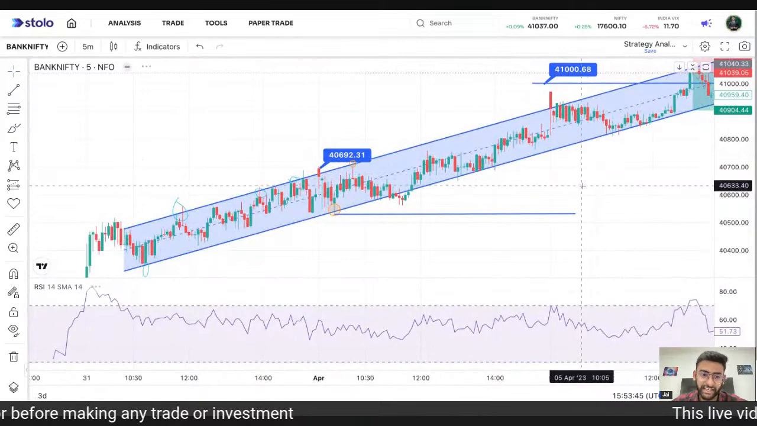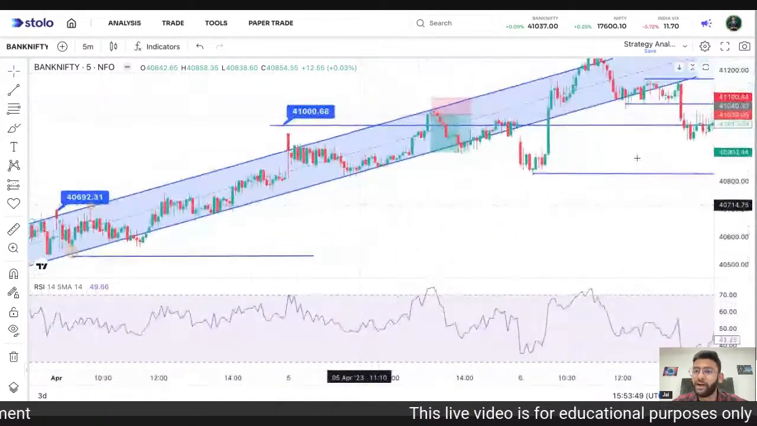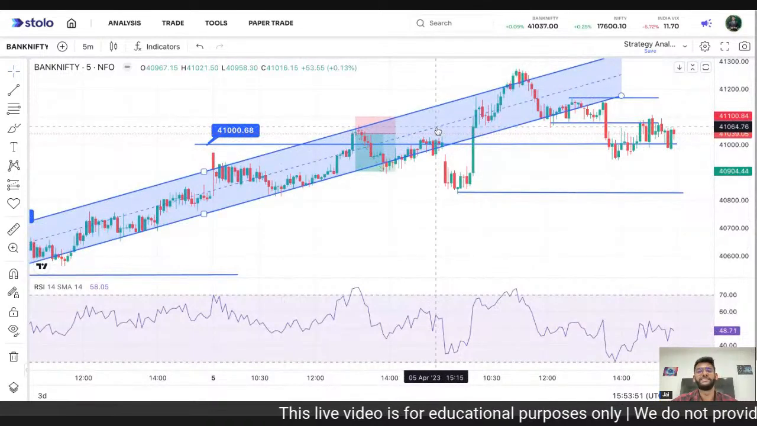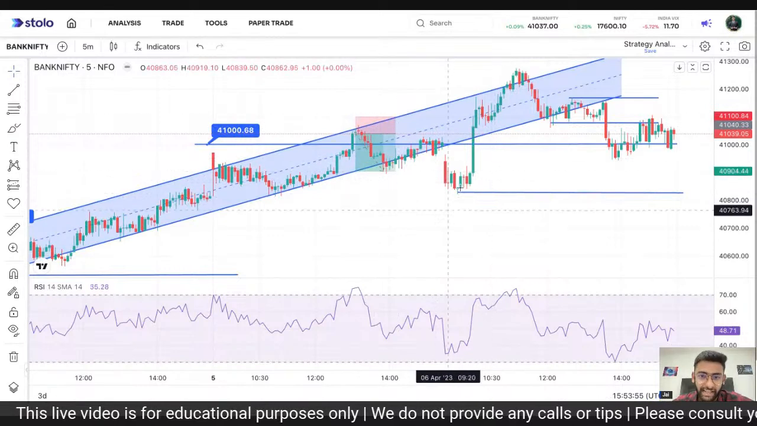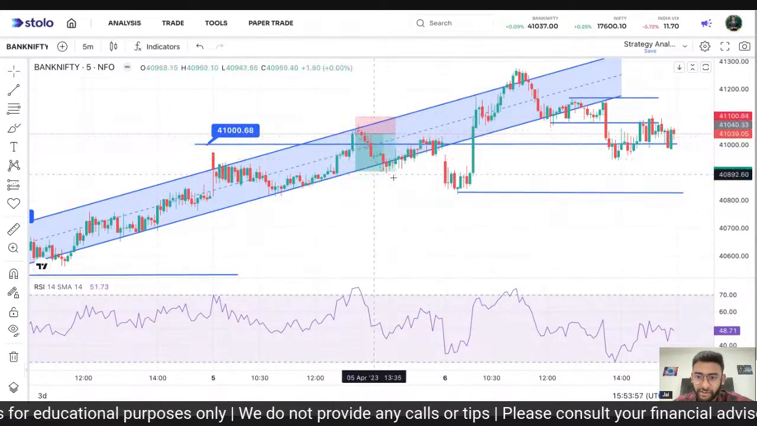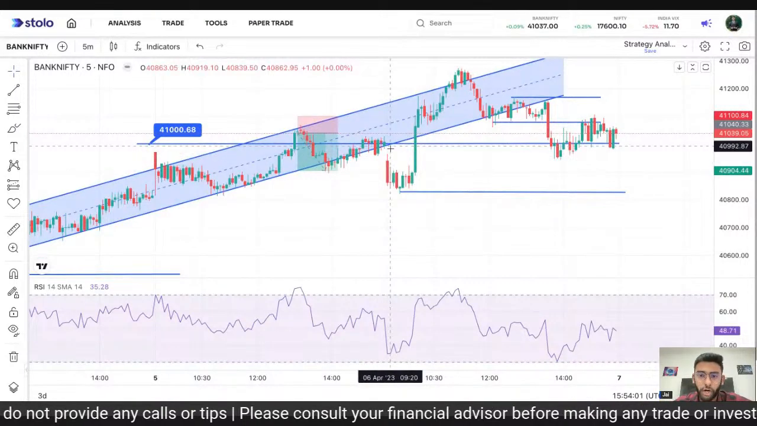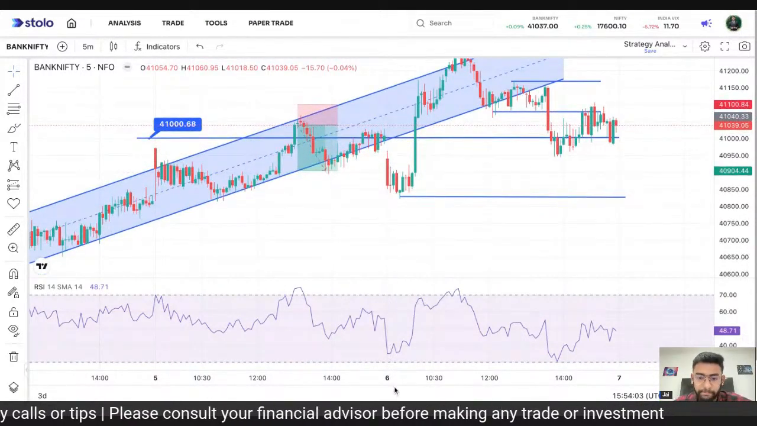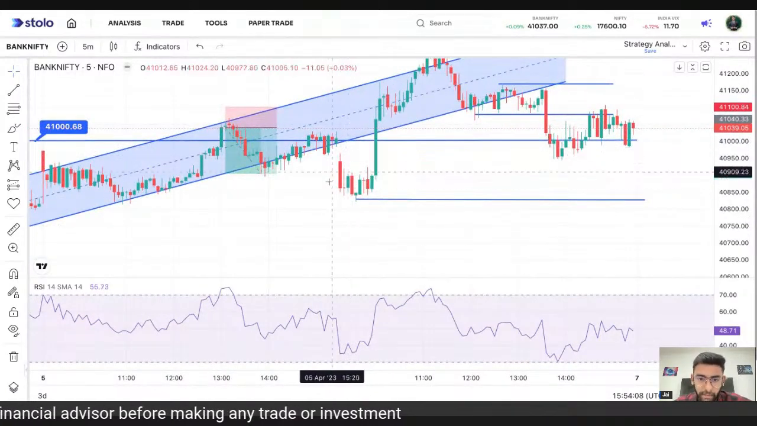So yes, as you can see, it had respected the channel from 31st March to around today. Until 5th April, it did respect the channel, and yesterday we saw a very good trade that could have been taken here. So yeah, we saw a small gap down opening today in Bank Nifty. Not a very big one, but yeah, a small gap down opening.